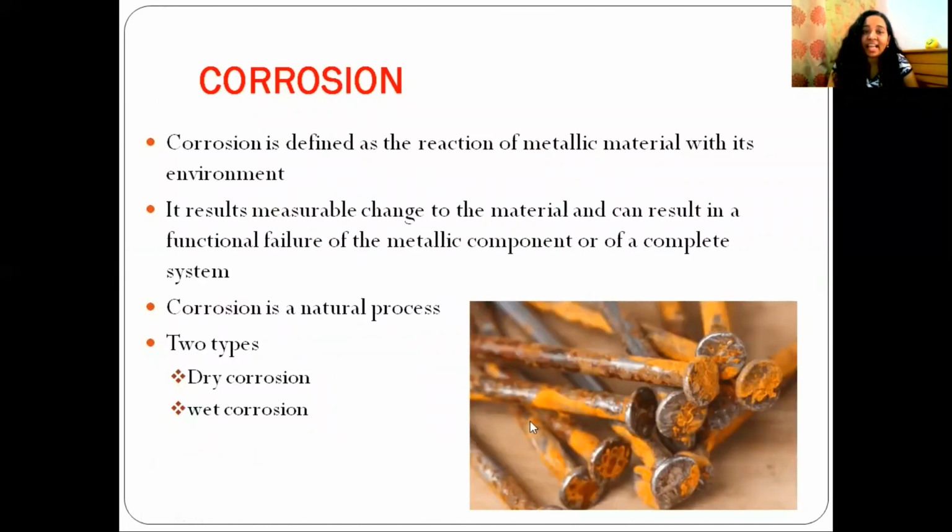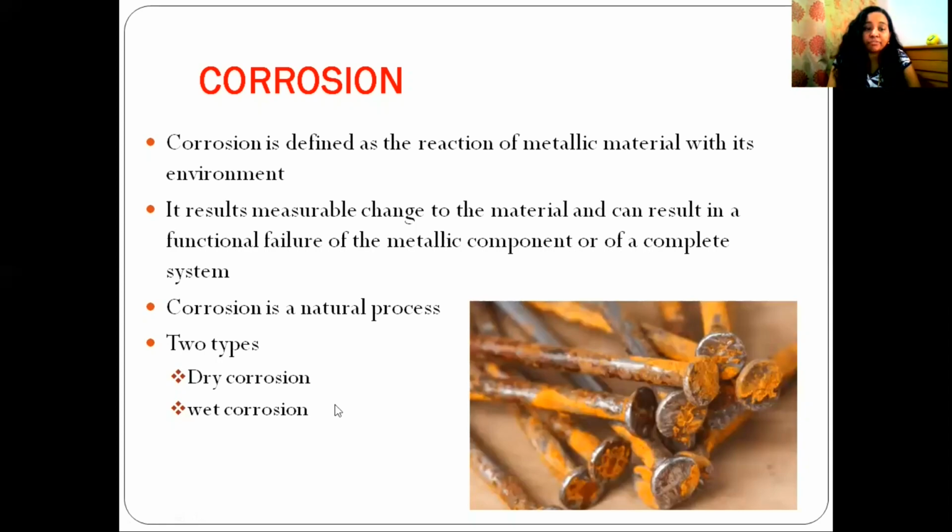Corrosion is defined as a reaction between a metallic material and its environment, and this reaction with the environment results in measurable changes to the material, and that results in functional failure of the metallic component, or maybe the complete system will be damaged. Corrosion is a natural process.